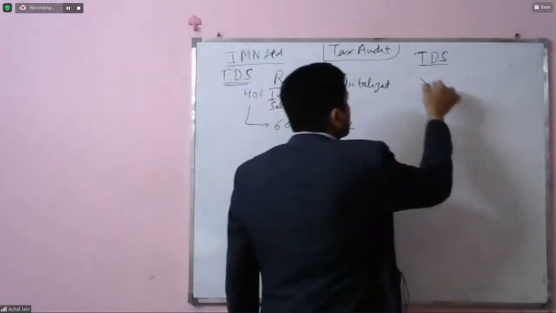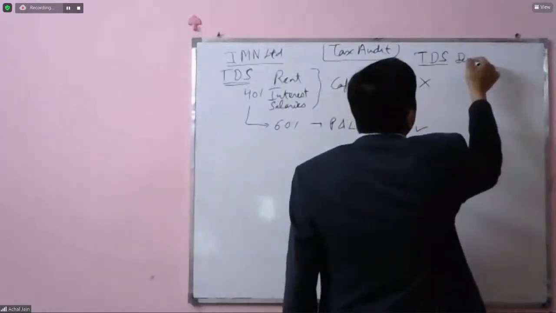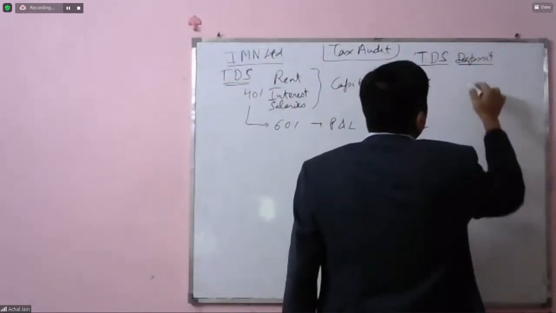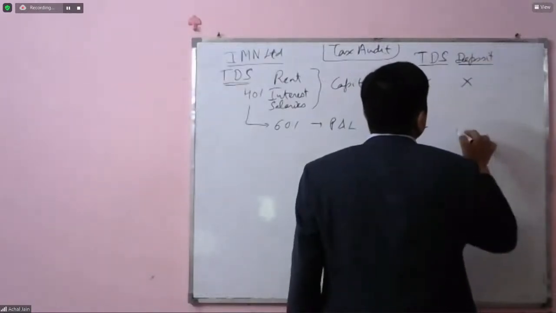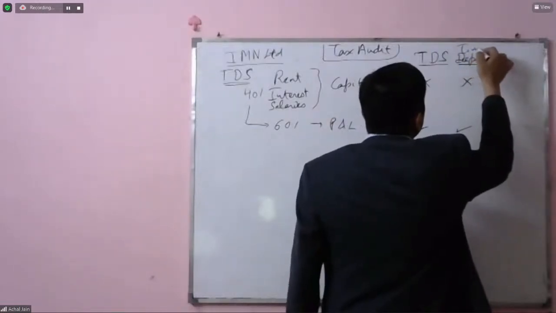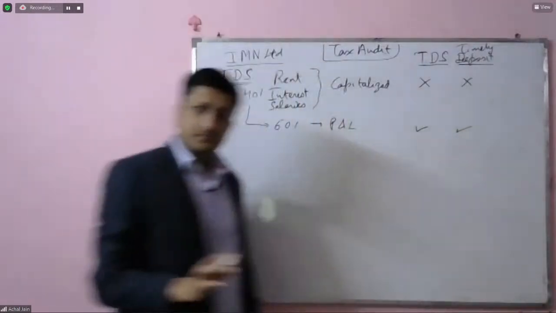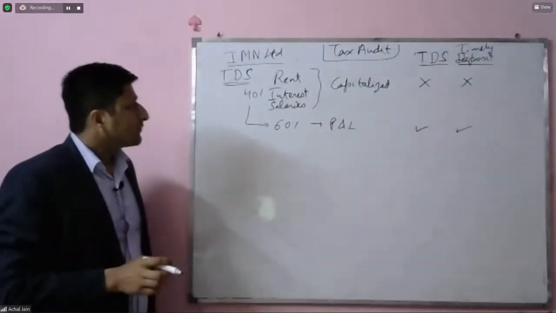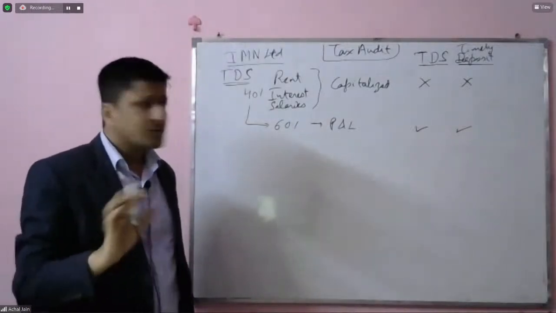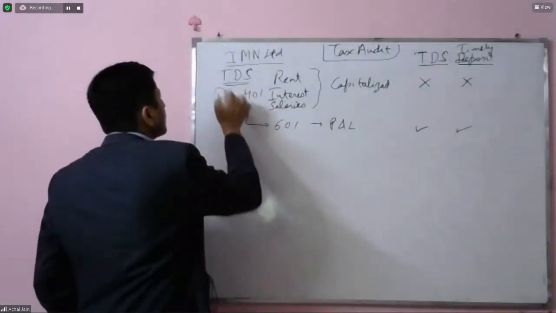TDS was not deducted on this, TDS was deducted on this. Its deposit was on time. So this was not required, this was on time. So I can say timely deposit, yes, it was timely deposited. Okay. And this is something which the auditor has checked. So he is happy with this. So there is no problem on this. So this was the first point.